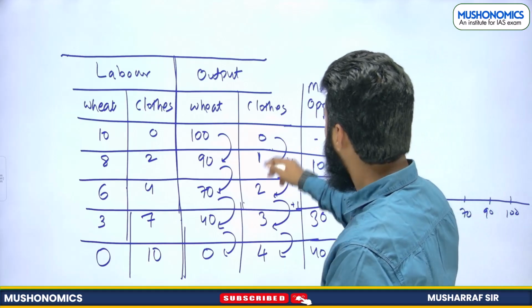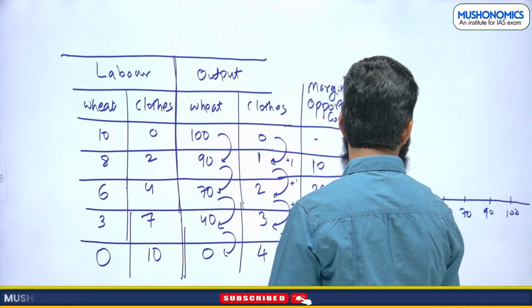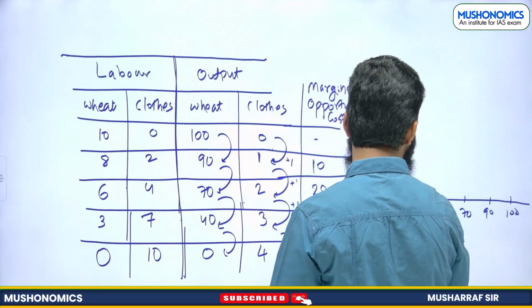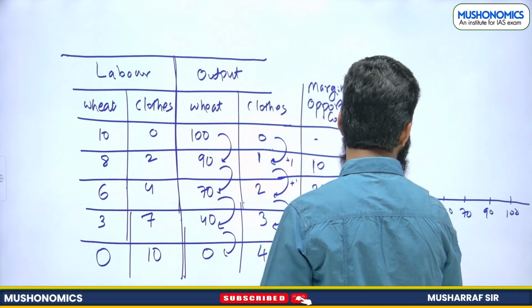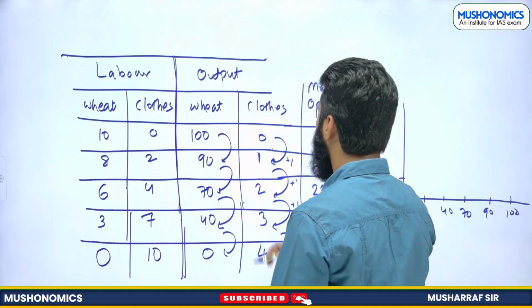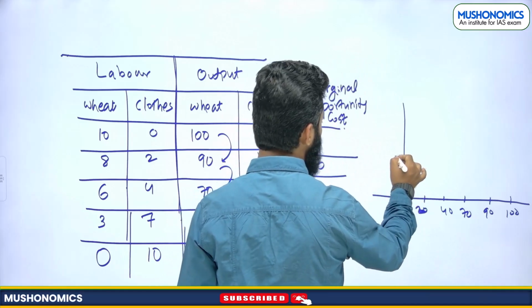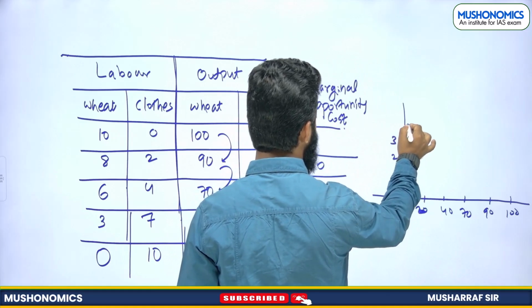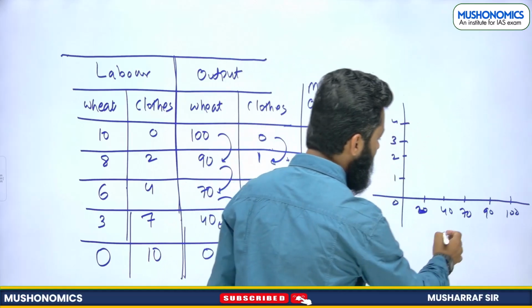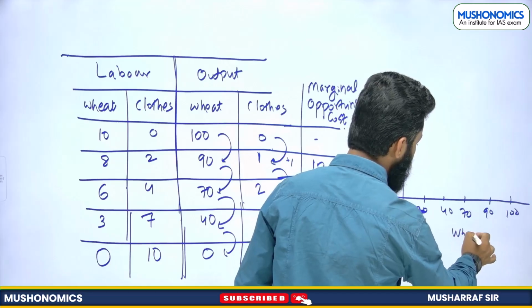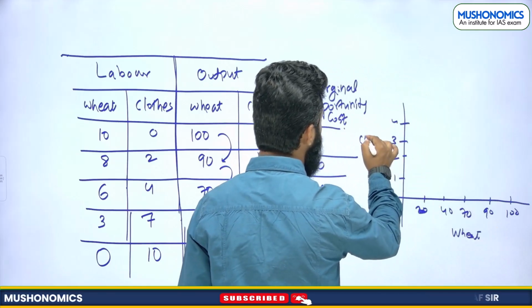And clothes we can take here, 0 will be the origin, then it is 1, 2, 3 and 4, right? So on x-axis we have plotted wheat, on y-axis we have plotted clothes.